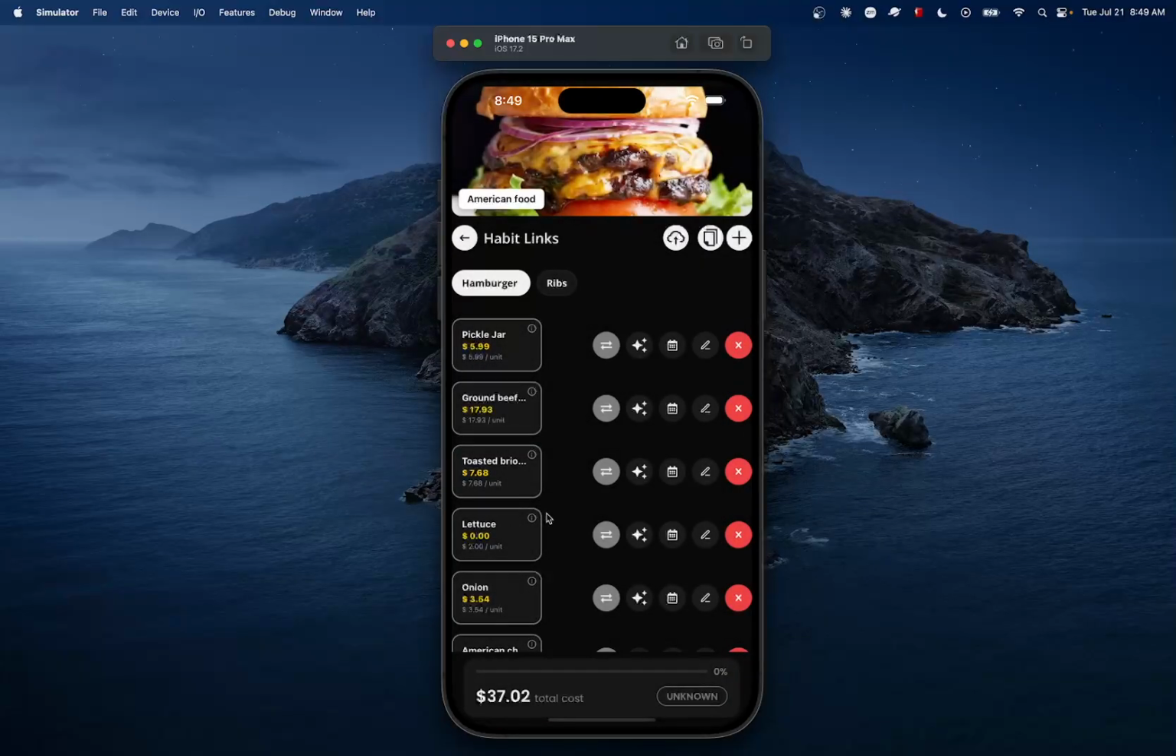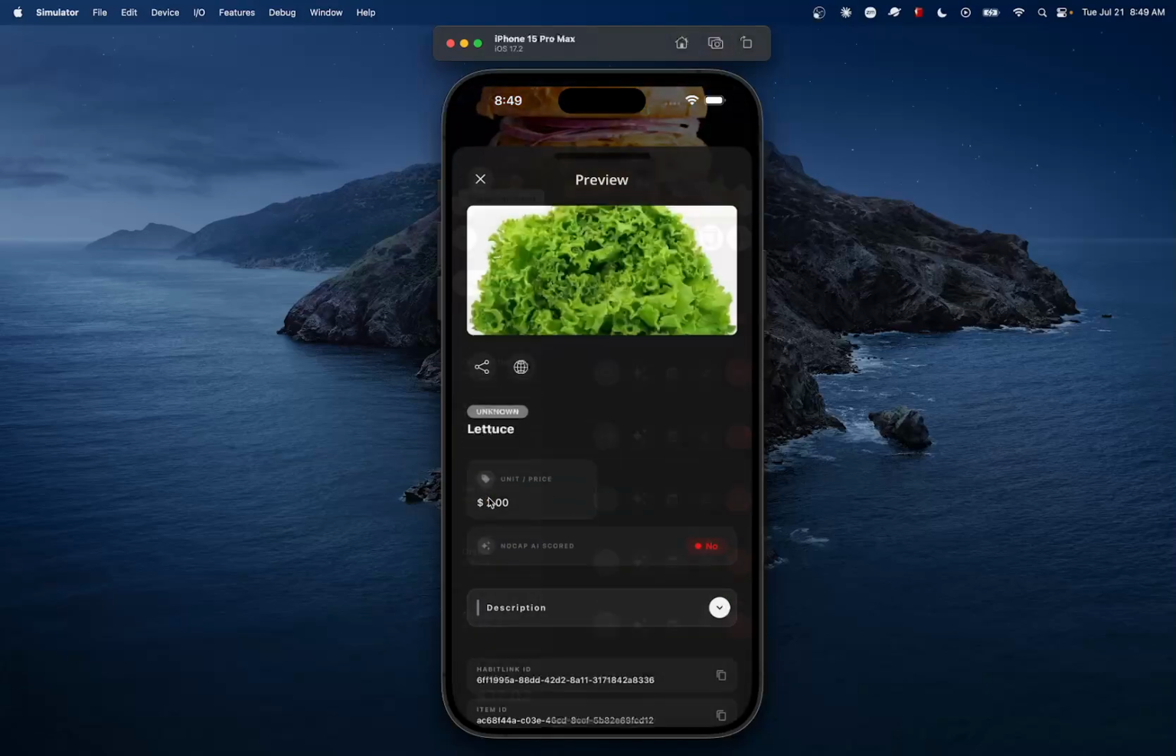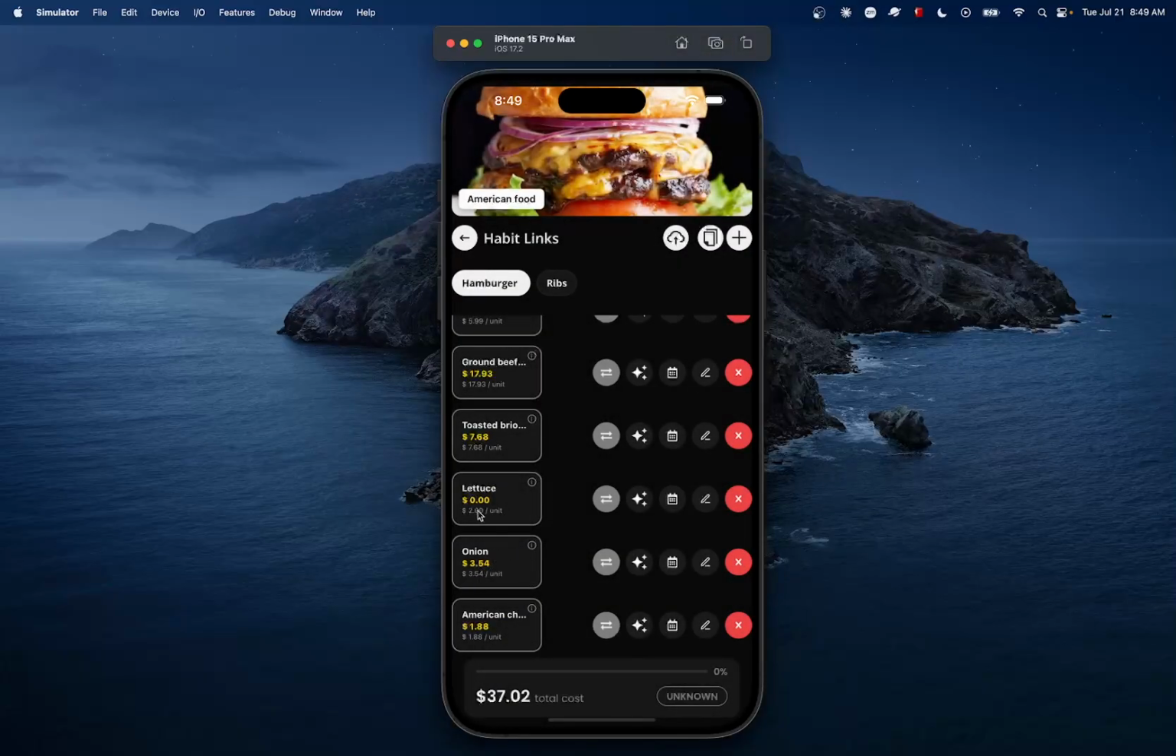You have lettuce and tomatoes. All right, but we can see here that something is wrong. For example, for the lettuce, the unit price is 2. But I'm seeing here that the cost is still $0.